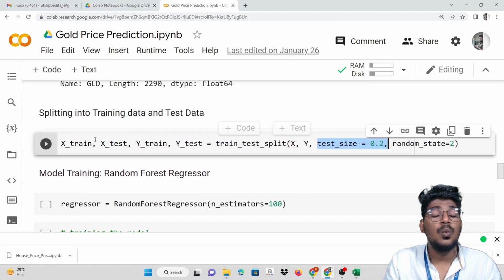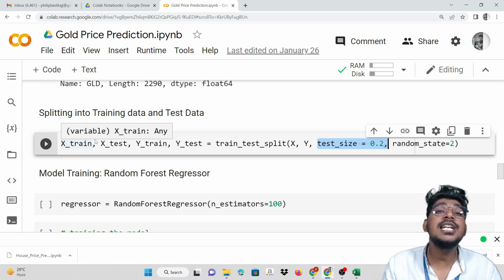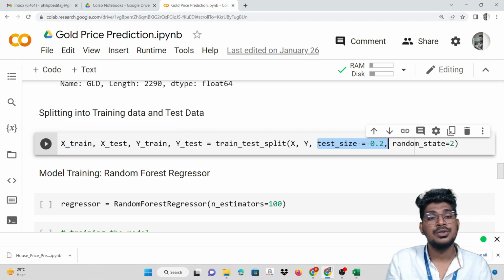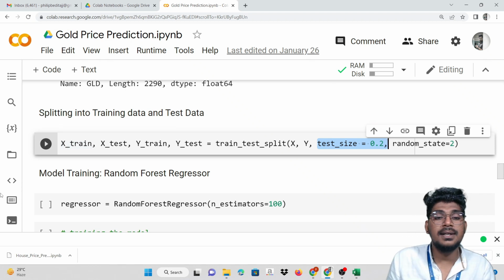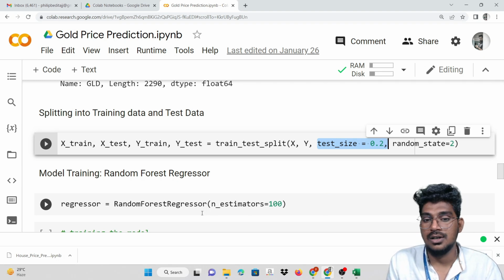Okay. Now, once we have created the training data as well as the testing data, we need to create a model. That is very important. So regressor is equal to, you can call this particular function from sklearn.ensemble, then import RandomForestRegressor.